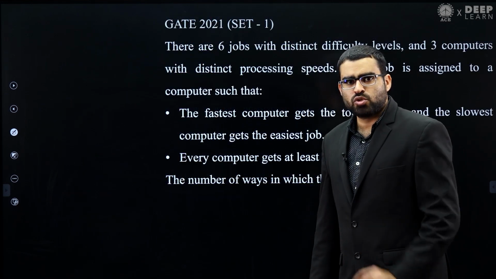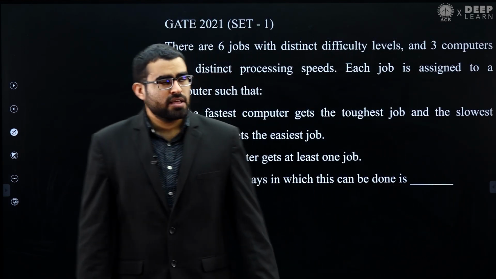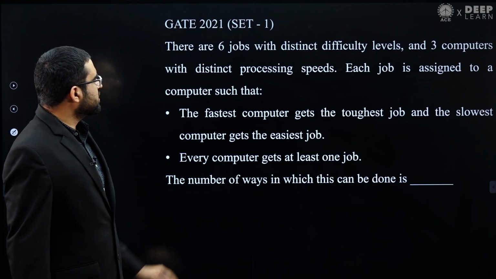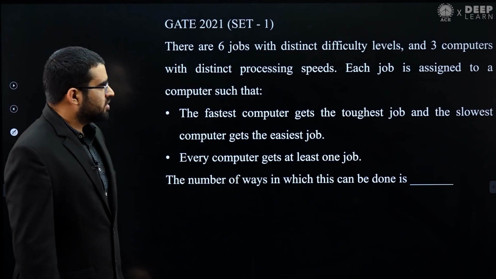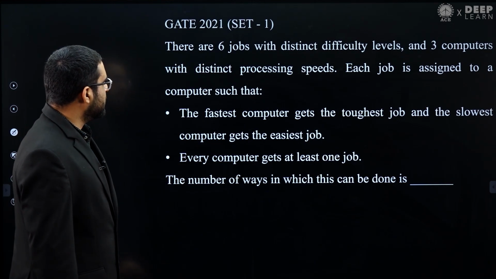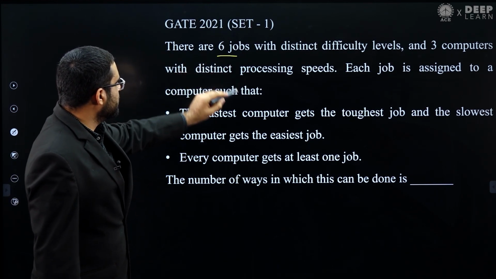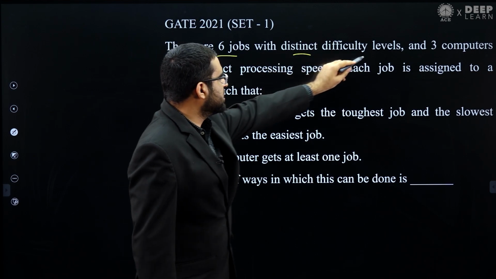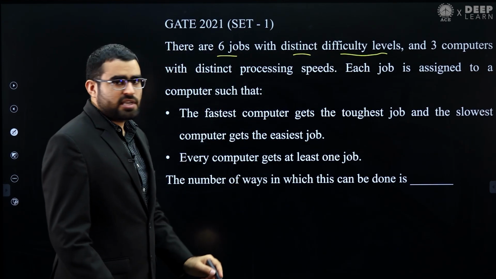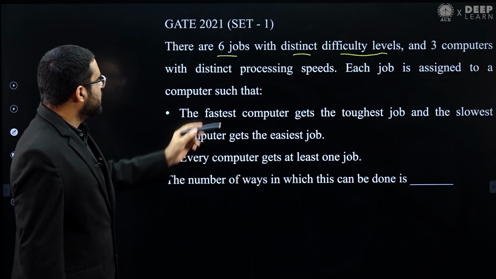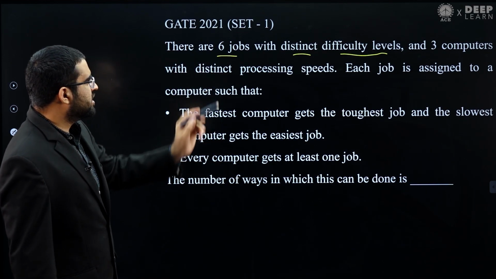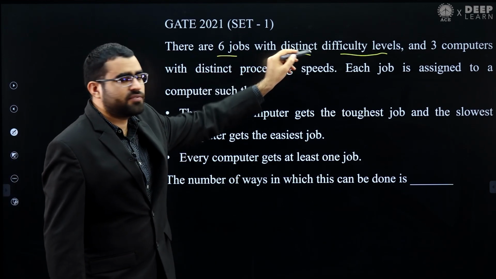Okay, let's solve this question. This is a GATE 2021 set 1 question from discrete mathematics. He is saying there are 6 jobs with distinct difficulty levels. So you have a total of 6 jobs or tasks, and each of these jobs has a distinct difficulty level.